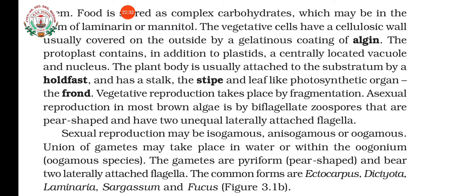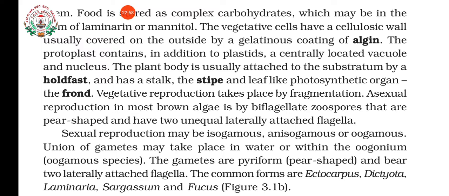Okay, vegetative reproduction by fragmentation, asexual reproduction by zoospores. And the zoospores are having a little bit speciality, that is they are pear shaped. Pear, you have seen no pear? So pear shaped, and they are having two flagella that are attached laterally, not to the tip of them, they are attached to the lateral side.